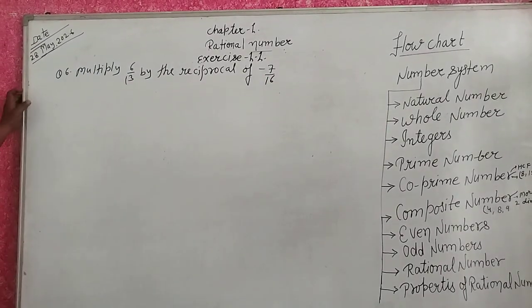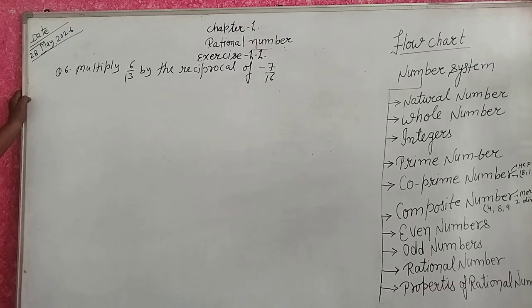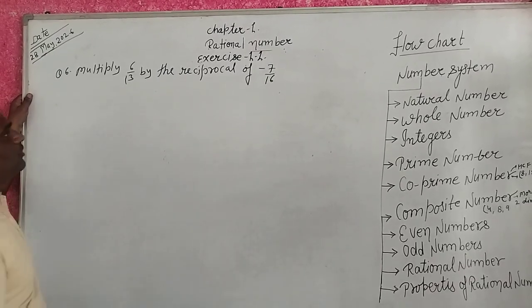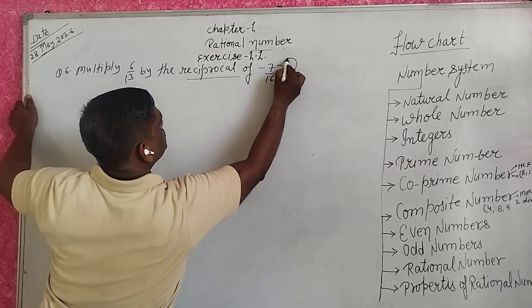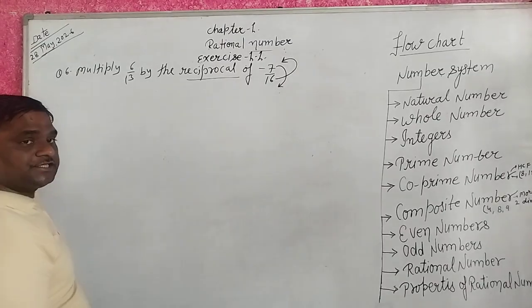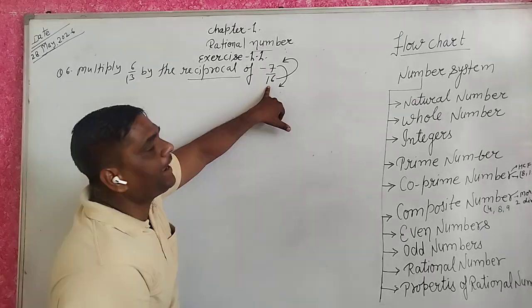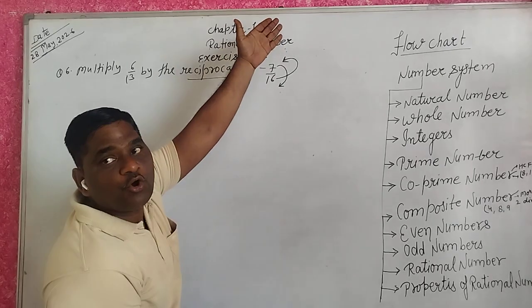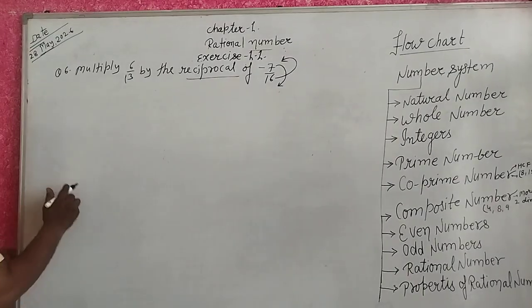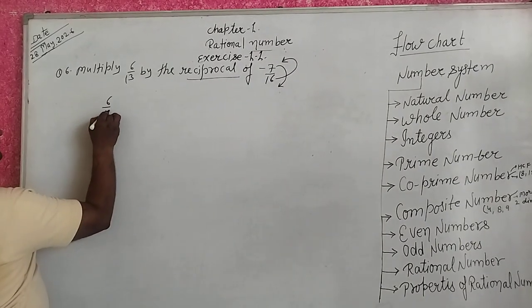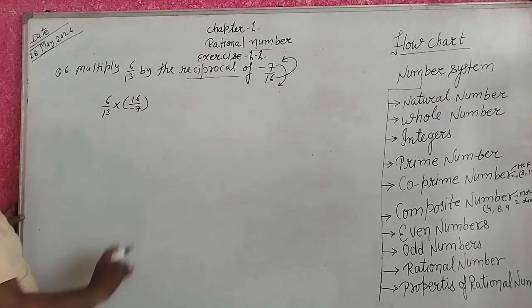First of all, you are given to multiply 6 upon 13 by the reciprocal of minus 7 upon 16. So you change the order, minus 7 downside and 16 upside. So it makes the reciprocal: 6 upon 13 into 16 upon minus 7.